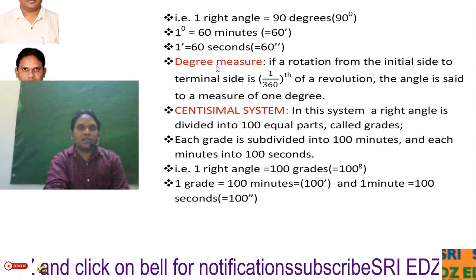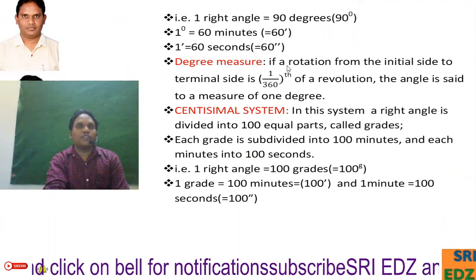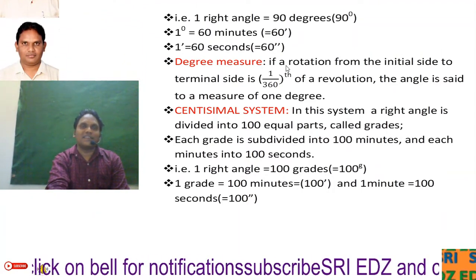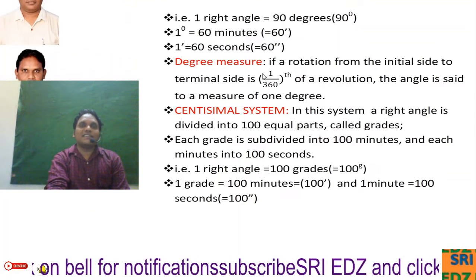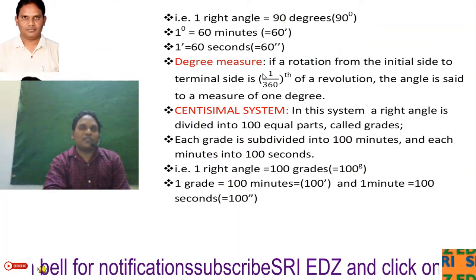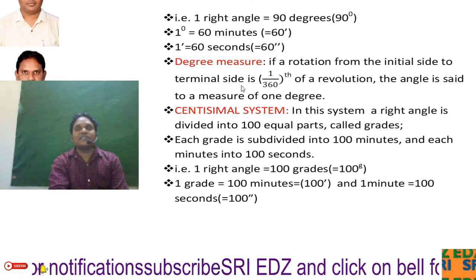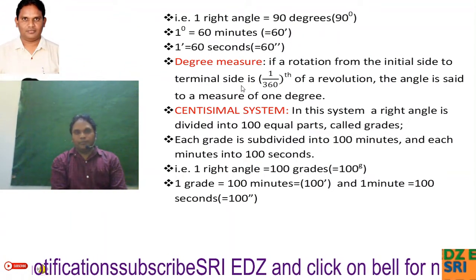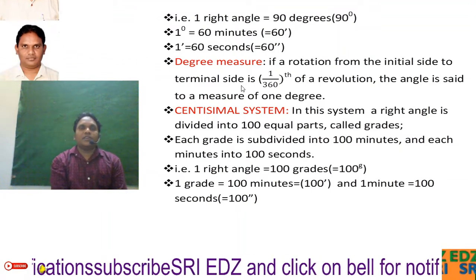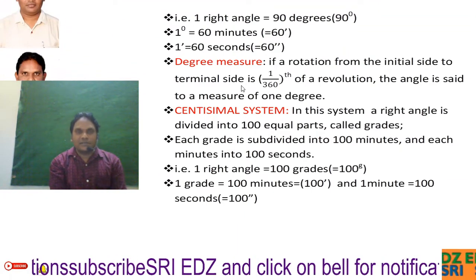A degree can be measured in another way. If the rotation from the initial side to the terminal side is 1/360th part of a revolution, the angle is said to measure 1 degree. That is the definition of a degree. This is about the sexagesimal system.